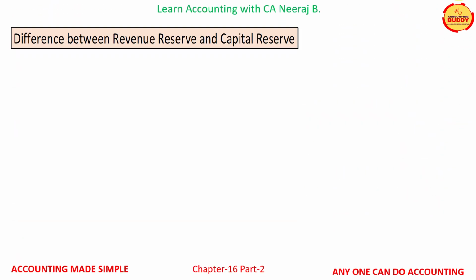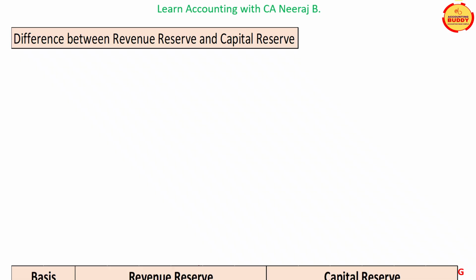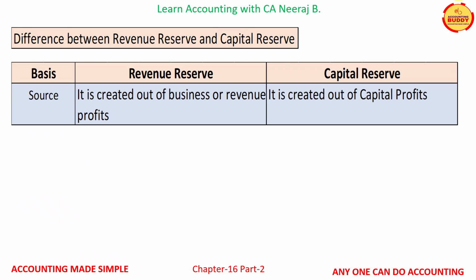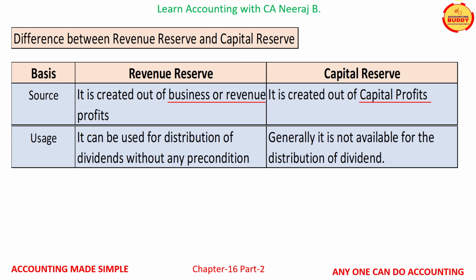In this slide, we will learn about the difference between revenue reserve and capital reserve. First basis of difference is the source. Revenue reserve is created out of business or revenue profits, while capital reserve is created out of capital profits. Next basis of difference is from their usage point of view. Revenue reserve can be used for distribution of dividends without any precondition, while capital reserve generally is not available for dividend distribution.